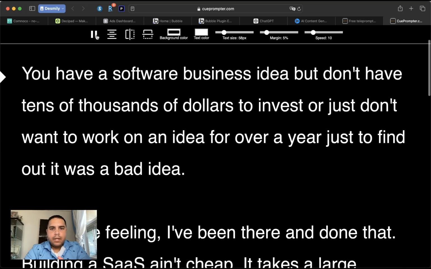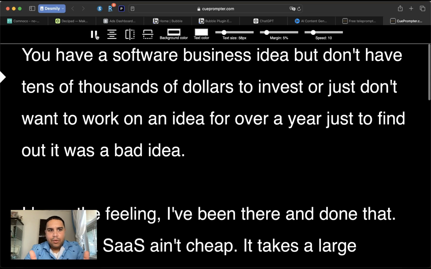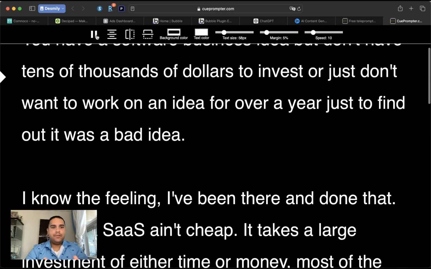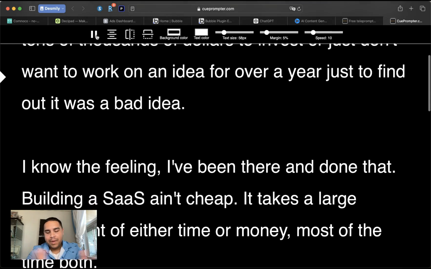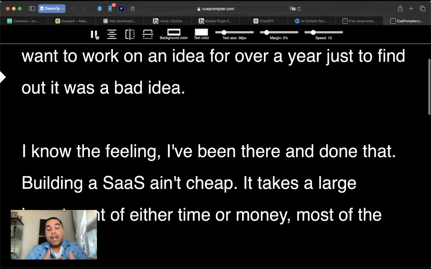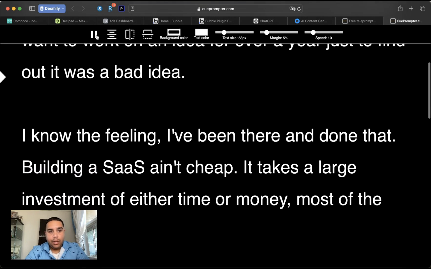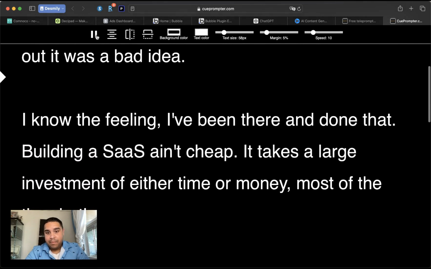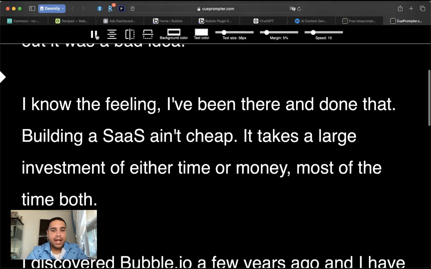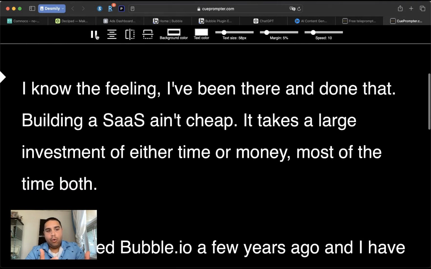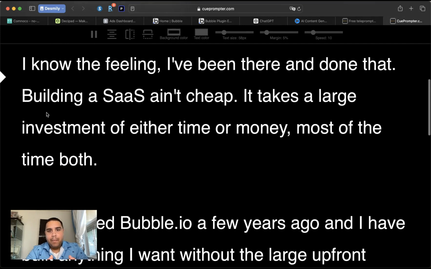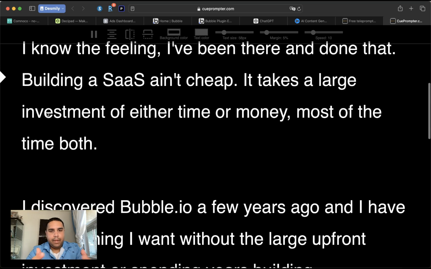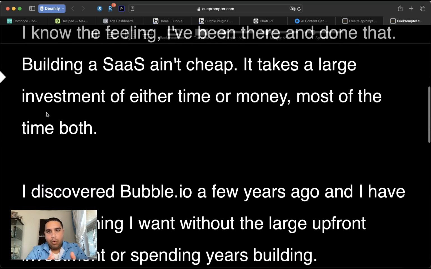You have a business idea, a software business idea, but you don't have tens of thousands of dollars to invest, or just don't want to work on an idea for over a year just to find out it was a bad idea. Hey, I know the feeling. I've been there and done that. Building a SaaS ain't cheap. It takes a large investment of time or money, or most of the time, realistically, both of them. You can be investing both, depending on the idea that you are building.